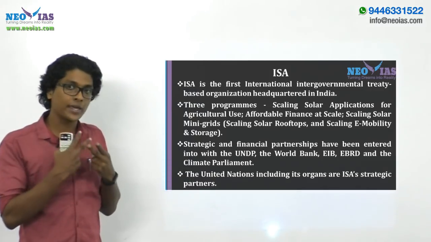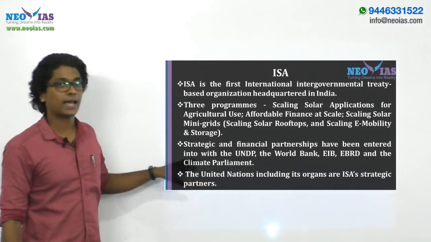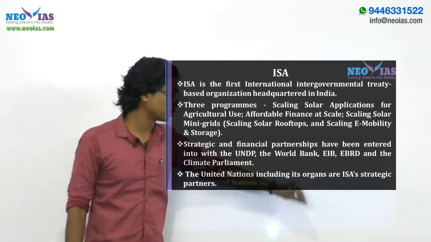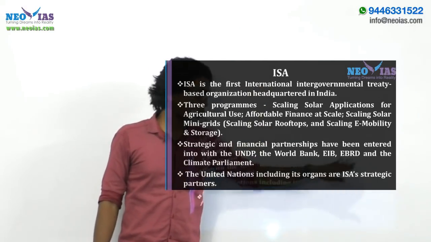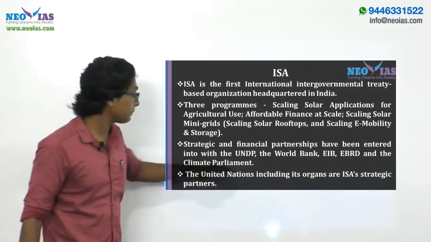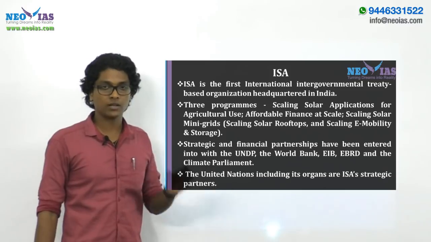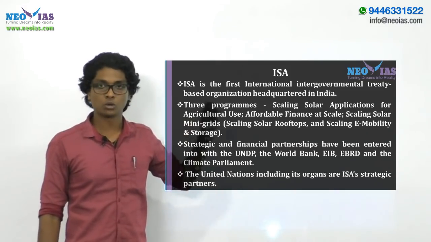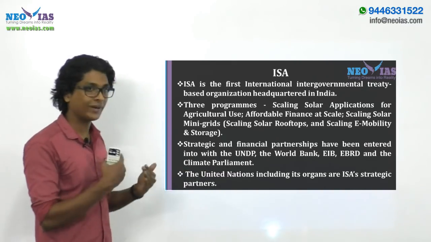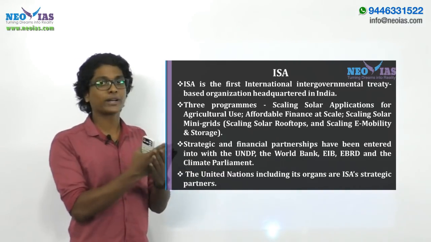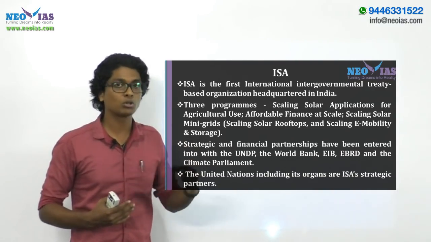Now another two key statements you have to keep in mind regarding the ISA. One, it has strategic and financial partnerships with the World Bank, the UNDP, the European Investment Bank, and the Climate Parliament, right? This term, Climate Parliament, is another climate change alliance from which you can expect a question in your 2018 prelims examination, right? It's an important topic for your prelims, because nowadays there are more climate change related organizations, and UPSC tends to ask more questions related to them.